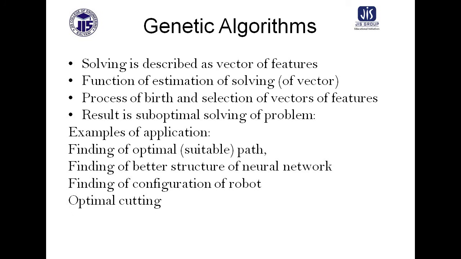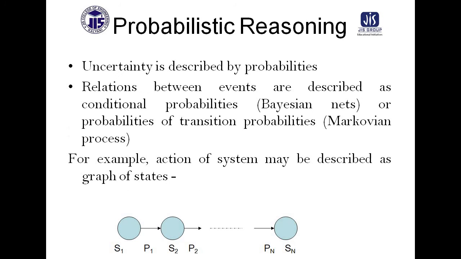Okay. So next part, another important tool of soft computing is the genetic algorithm. The genetic algorithm, or GA, is capable of solving real world problems. There will be an estimation of solving, there will be some selection method, there will be some mutation method, and there will be some suitable path by which the algorithm will proceed. And this is probabilistic reasoning.